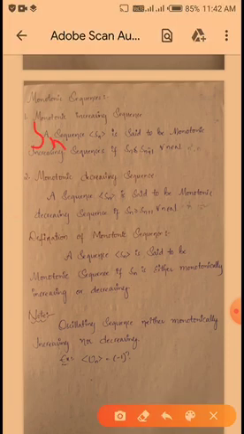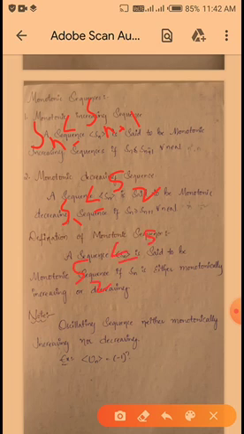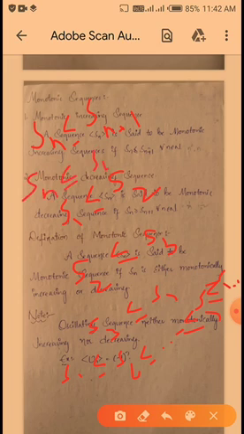So Sn less than or equal to Sn plus 1 means here we have to take n is equal to 1. So S1 is less than or equal to S2, 1 plus 1 is 2, and n is equal to 2, S2 is less than or equal to S3, and n is equal to 3, S3 is less than or equal to S4. That is nothing but S1 less than or equal to S2 less than or equal to up to Sn less than or equal to Sn plus 1, like this. So Sn less than or equal to Sn plus 1 for all n belongs to N is said to be a monotonic increasing sequence.